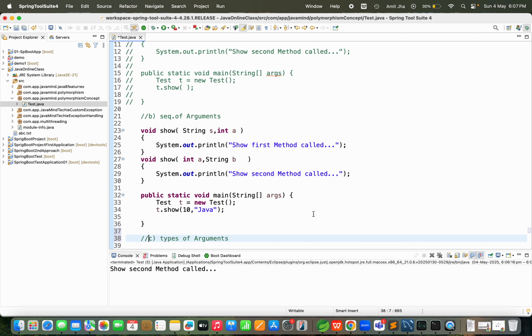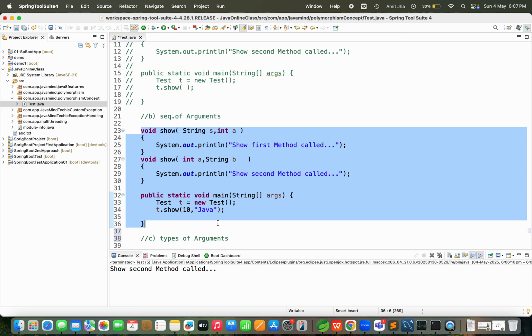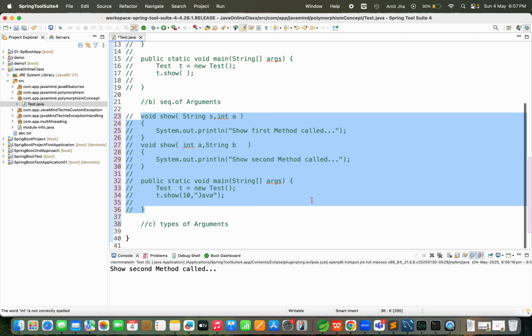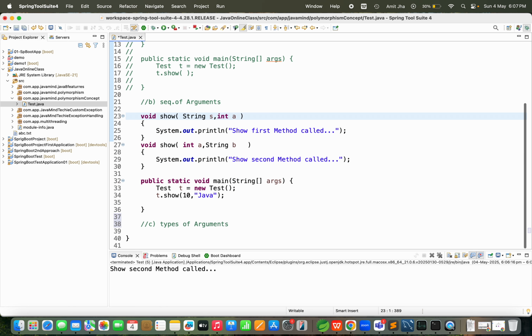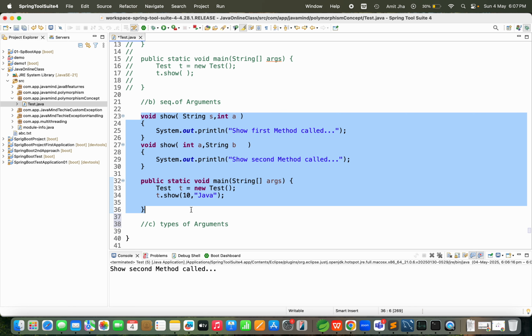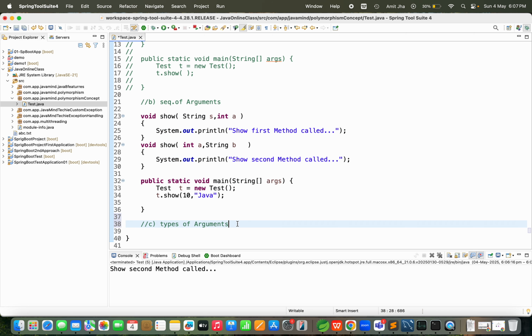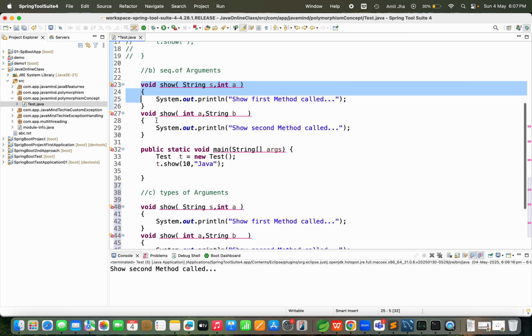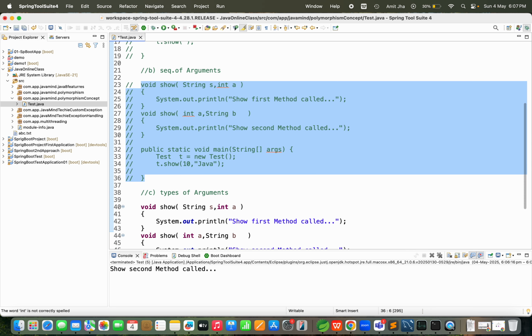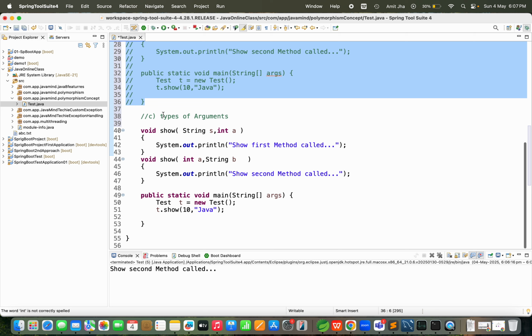Let me copy this first, then comment this section. So the third is types of argument. As per the types, we can call our respective method.